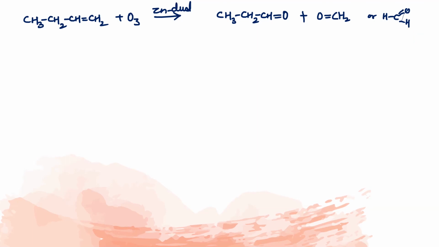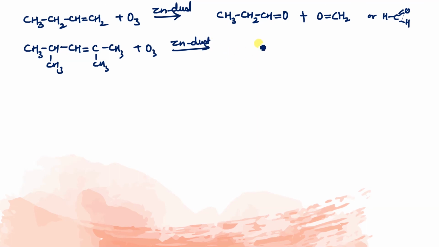Short method. If I'm giving you this structure CH3, CH, CH3, C, H, double bond, C, CH3, CH3, plus ozonolysis. Don't panic. Simple. Where the double bond is, break this. So one side it was like this. Let me write CH. Another side it is C, CH3, CH3. Where it was double bond, put the double bond oxygen. This is the product.